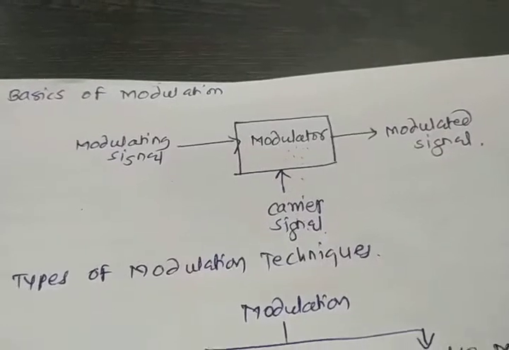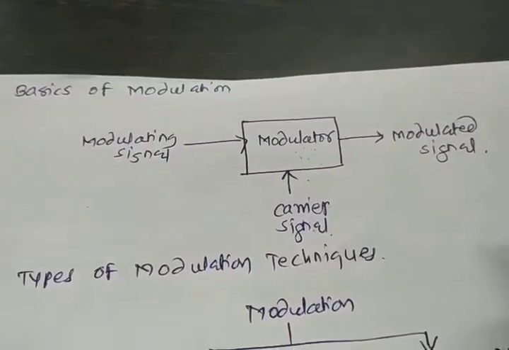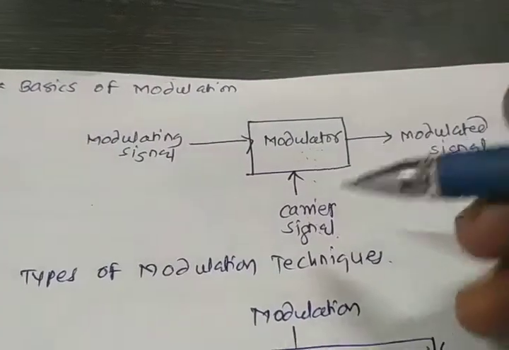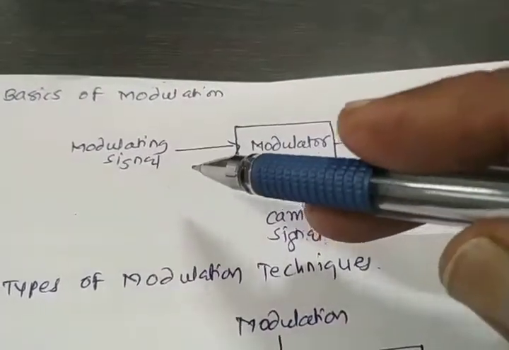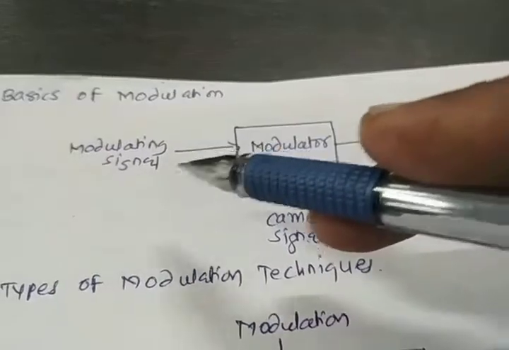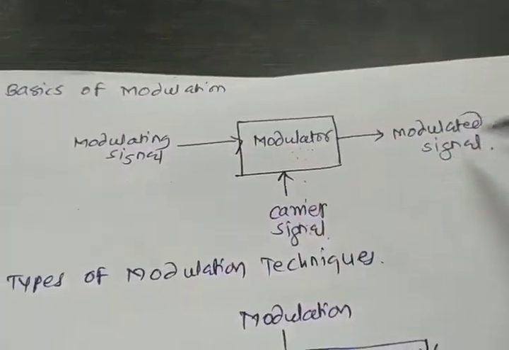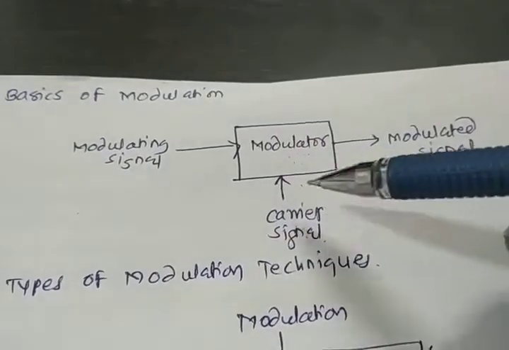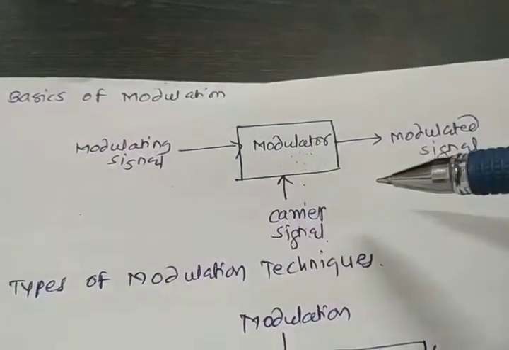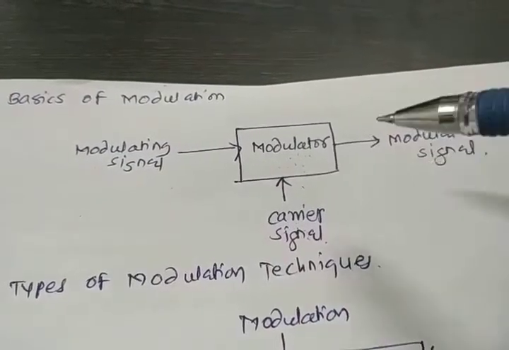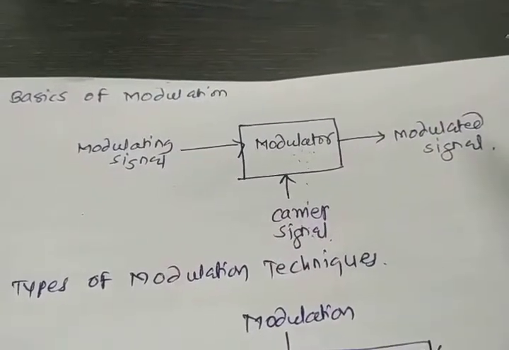In the process of modulation, the carrier wave acts as a carrier. When the original modulating signal is converted into the modulated signal, the carrier signal acts as a carrier: it carries the information from transmitter to receiver.